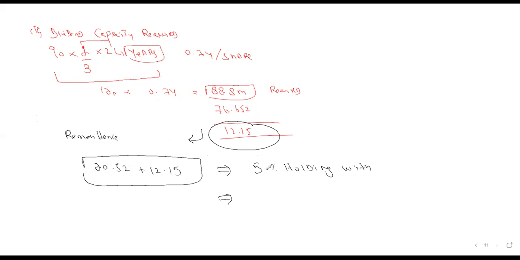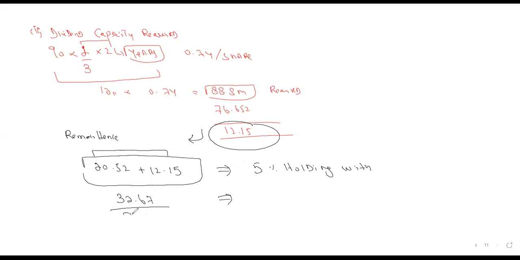Withholding tax was there. So you will divide this, meaning gross up. You will add up this figure 20.52 plus 12.15. How much is the figure coming? 32.67. But as the 5% was the withholding tax, this is the 95% figure.